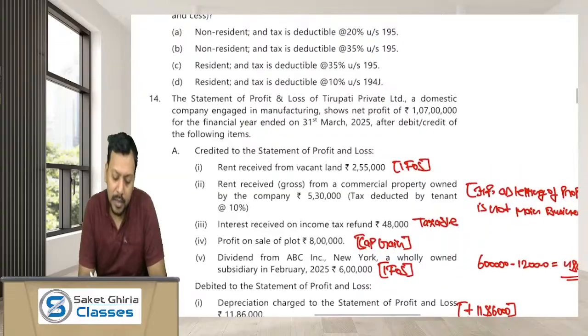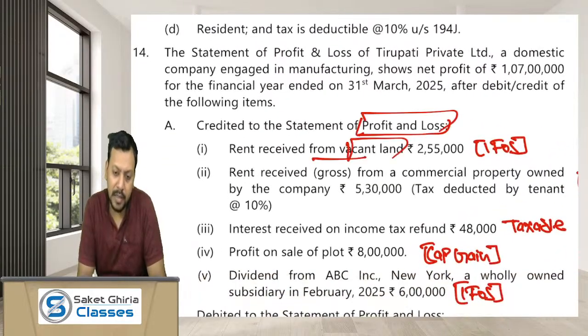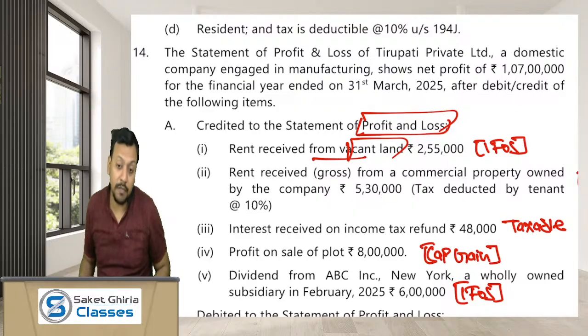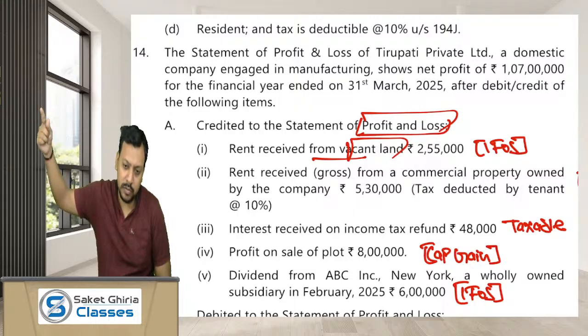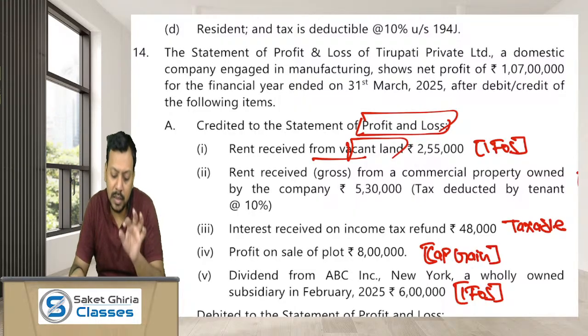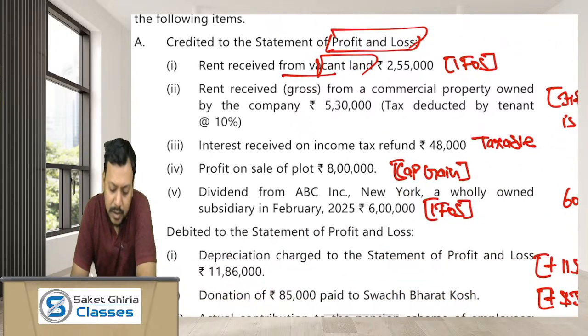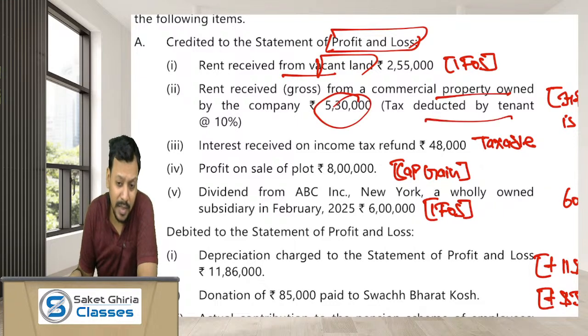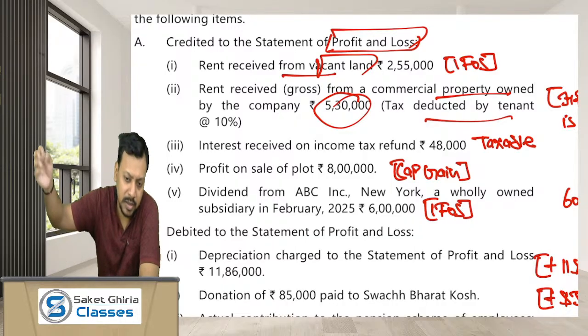Okay, the statement of P&L has the following credits: rent received from vacant land. Dear friends, any rent that you receive from a vacant land is taxable under the head income from other sources. This rental income of 255 has to be taxed under IFOS. Okay. Rent received from a commercial property owned by the company, 5,30,000. TDS has been made by the tenant at the rate of 10%. So the TDS must have been made under section 194I.